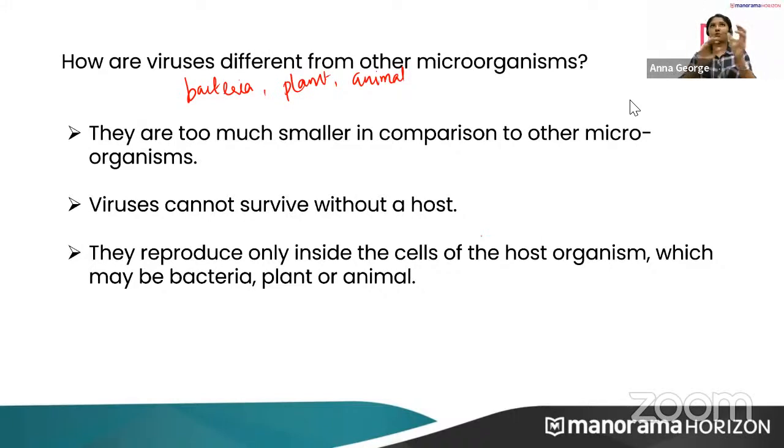Bread mold, actually. Can you see the structure of bread mold? It is not visible, right? We can observe the bread mold as a black powder only. In order to see the structure of bread mold, we have to use a microscope. So it cannot be seen with the naked eye.